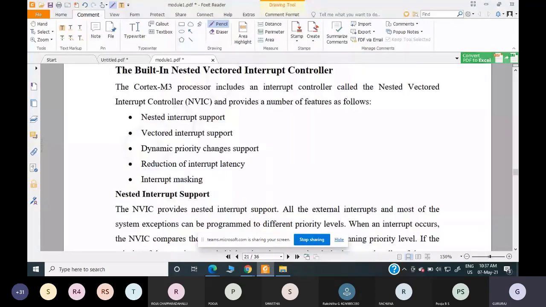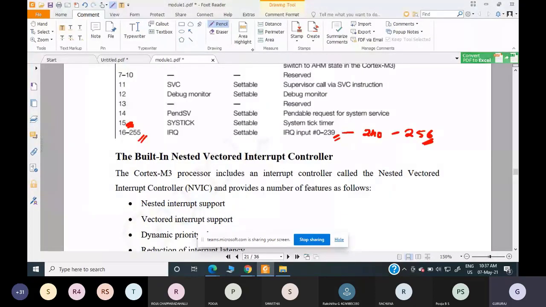Before going to this, yesterday I abruptly exited the meeting. Why? Because I got an interrupt actually. I got an interrupt from the principal saying that I need to immediately go to his cabin. So this was an interrupt, and this was a non-maskable interrupt. I couldn't mask it, I couldn't say no because it was from the principal, so I had to go and attend to that interrupt. That is why it is set as a non-maskable interrupt, and it is the interrupt with the highest priority. Since I had to service the interrupt, I exited the meeting in between.